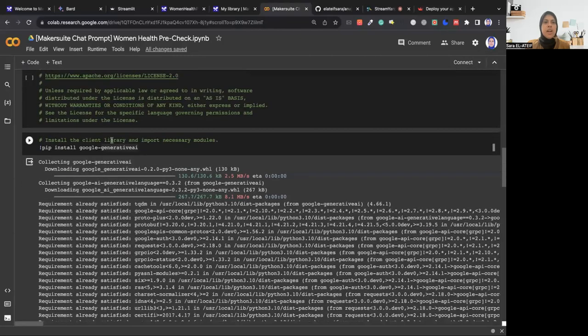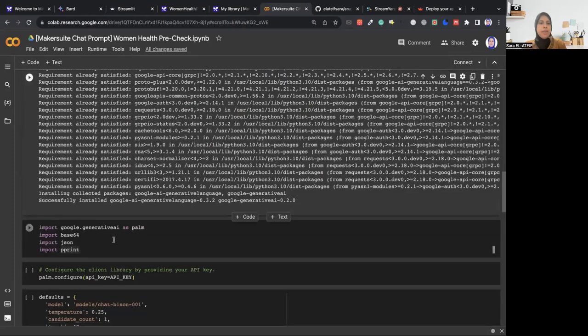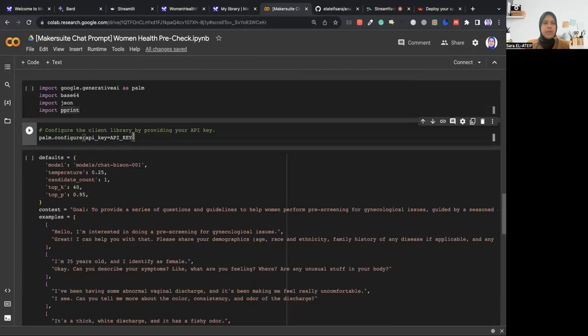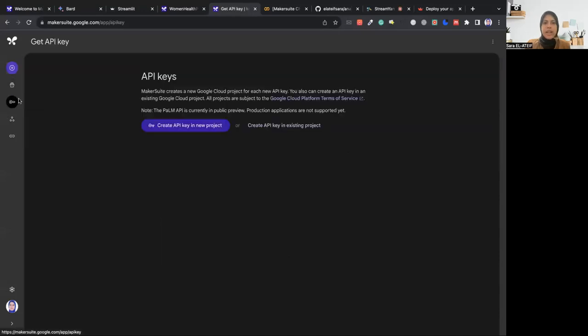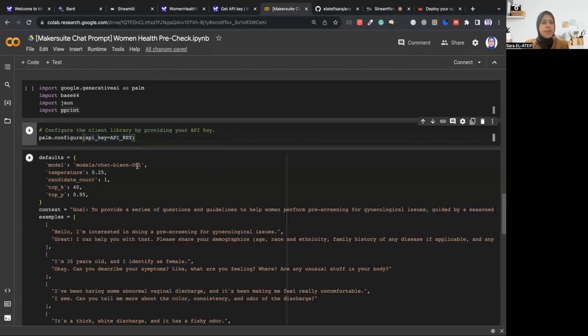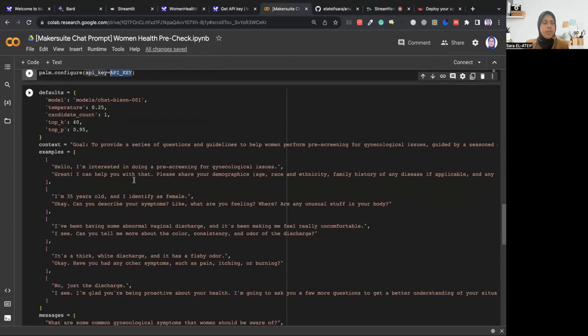As you can see here, we installed the Google Generative AI API, that's the one that has the PaLM API, and we're importing it. Apart from that, you will need the API key. The API key is like the key to the model, right? Where can we find it? You can find it here. Click Get API key, then create an API key in a new project, or you can use the one you already have. Obviously, I already have mine, so I already put it in here, and it's going to be in string format.